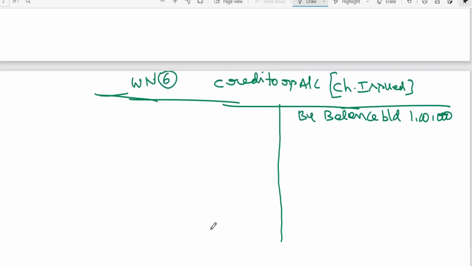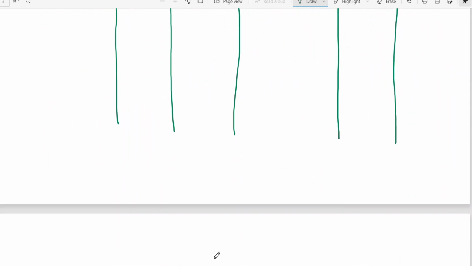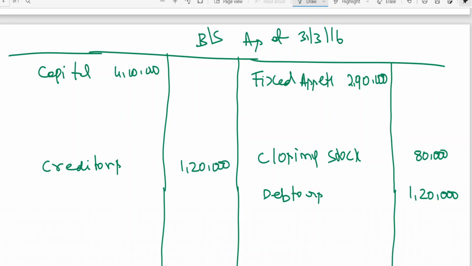So this is to be taken to the creditors account, to balance carried down 1 lakh 20,000, and this is to be taken to the balance sheet. In the balance sheet we also need to write capital, no? Capital is 4 lakhs in the inner column. Then creditors 1 lakh 20,000. Okay.